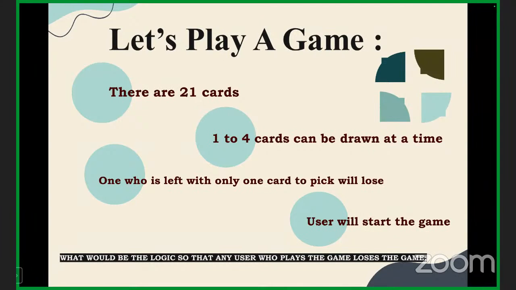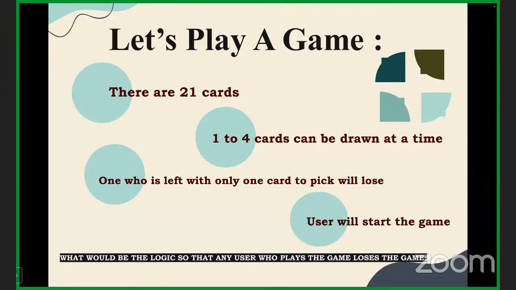So these are the rules. You need to tell me the logic. Let me tell you what the game is. We have 21 cards with us, and 1 to 4 cards can be drawn at a time. There are 2 players who are going to play this game. One would be the computer, and another one would be the user, like we play any game on our mobile, right?